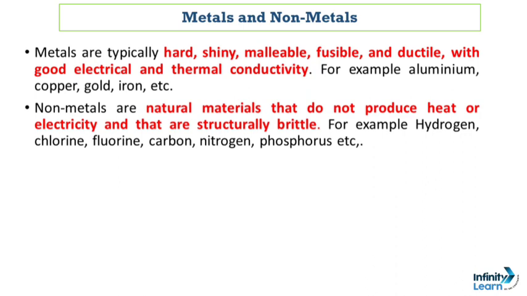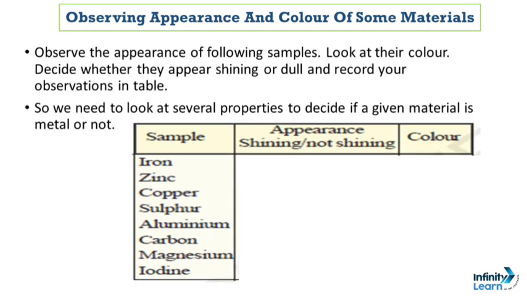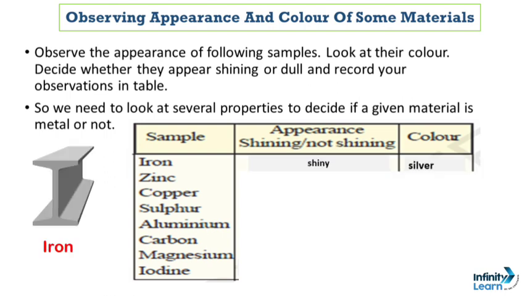So after completing our concept about metals and non-metals, let's move ahead. So how we can observe by the appearance and color of some materials that they are metal or non-metals. For this, we have prepared a table in which there are few samples of metals given and we have information about their appearance. Are they shiny or not shiny in nature, and about their color. So we need to look at several properties to decide whether a given material is metal or not. So our first sample is iron. So iron is basically shiny in nature and its color we will find approximately many a times is silver.